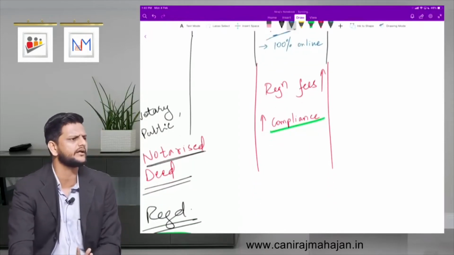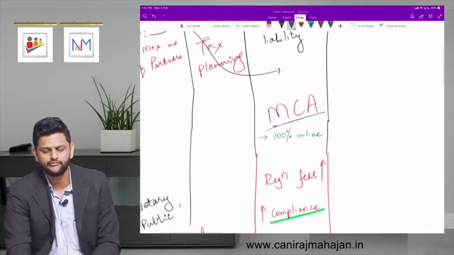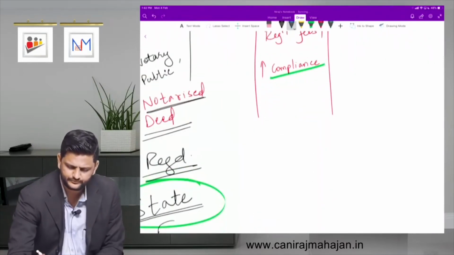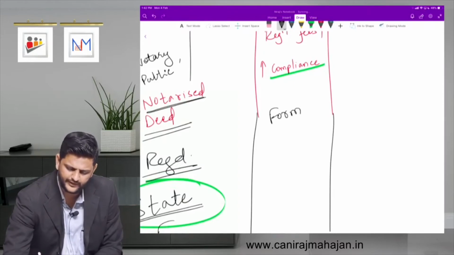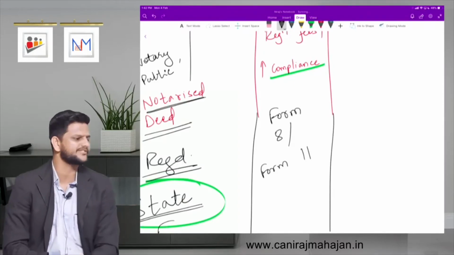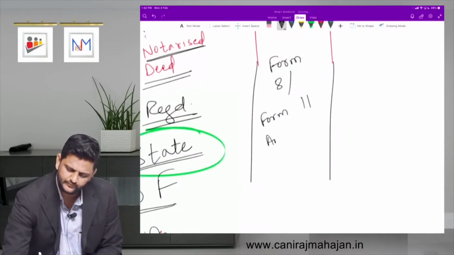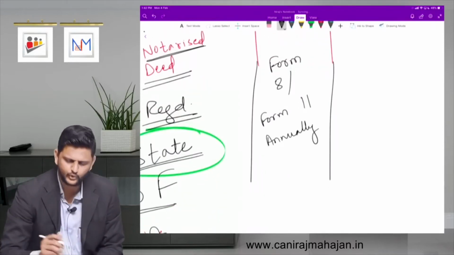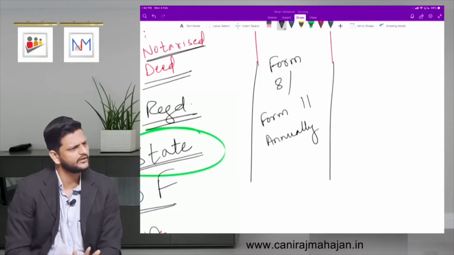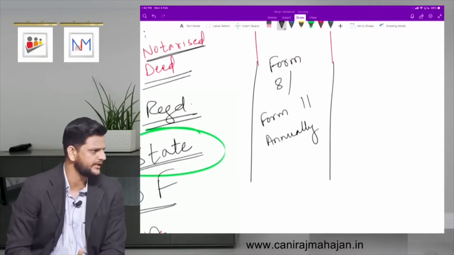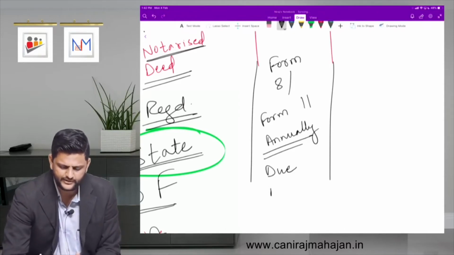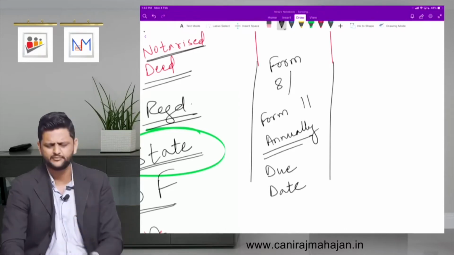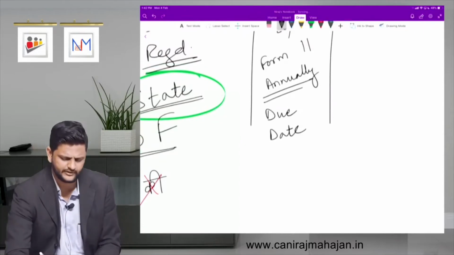Silence, I won't ask you again and again. One of the demerits of LLP, okay, pay attention. There is some form 8 and form 11 which you have to submit annually. To who? MCA. All this reporting compliance are done to MCA. Now obviously you have to do it annually, that means some date is defined, that date is your due date, okay, it is something 31st May and then again some September every year.